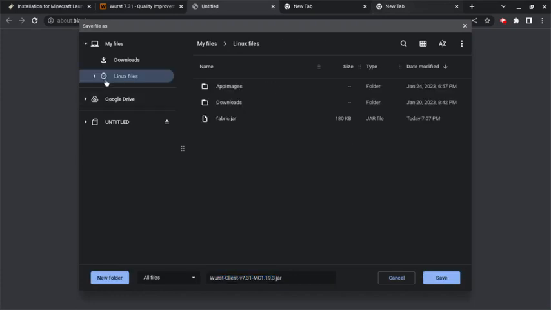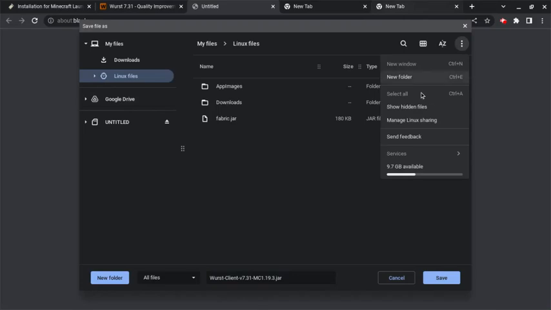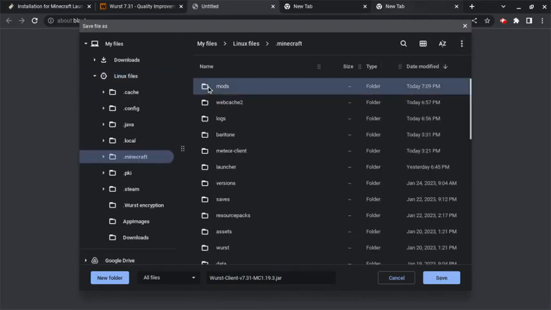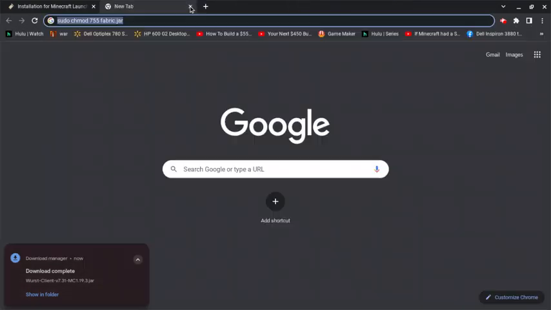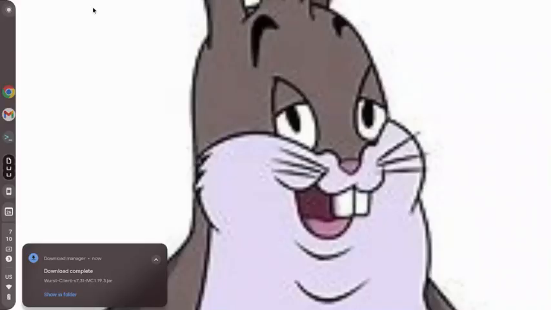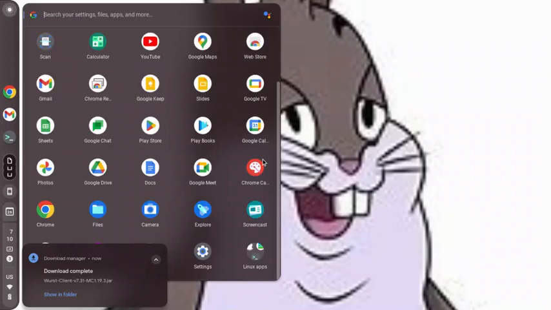Now, you're going to want to go to Linux files again. Show hidden files, .minecraft, mods. Then you save it right there. And then you open up your Minecraft.